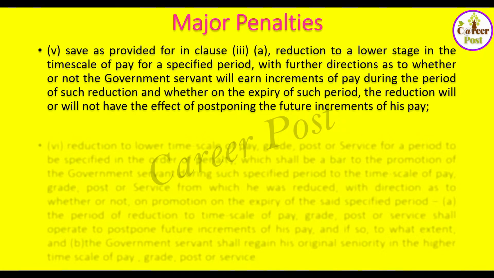We have seen 3A as a minor penalty wherein the reduction to a lower stage in the time scale is for 1 year. Here it can be for a specified period. That means say 2 years, 3 years, or like that. And that order must mention whether or not this government servant will earn increments of pay during such reduction, or whether on the expiry of the period the reduction will or will not have the effect of postponing the future increments.